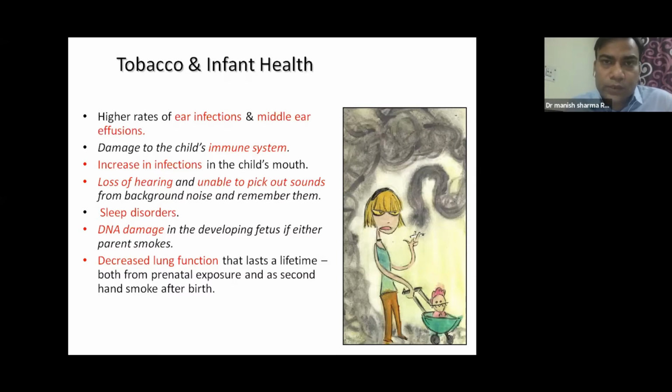This decreased lung function which they acquire in childhood can last even for their lifetime. It can happen because of secondhand smoke, even when the child is not smoking but the mother or father is smoking. It can cause these types of problems in our infants and children.